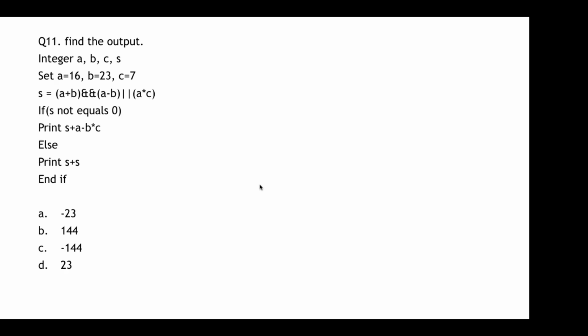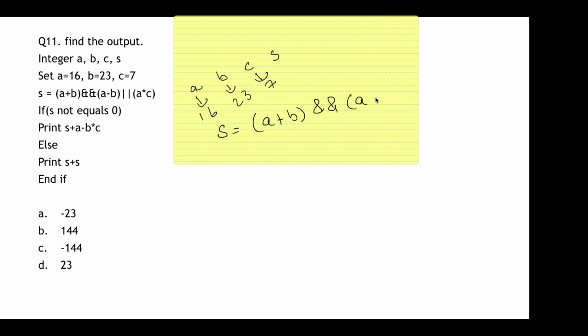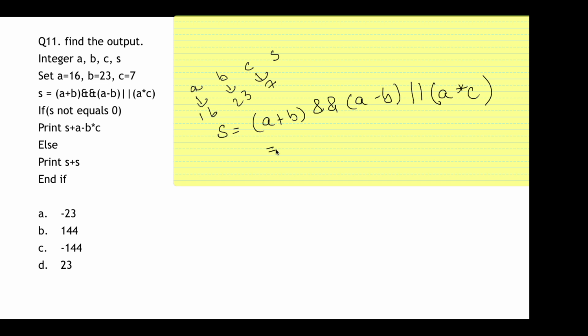Moving on, this is the last question. It says find the output. There are 4 integers a, b, c and s. a's value is 16, b's value is 23 and c is 7. It says that S = (A + B) && (A - B) || (A * C). This is the given statement.